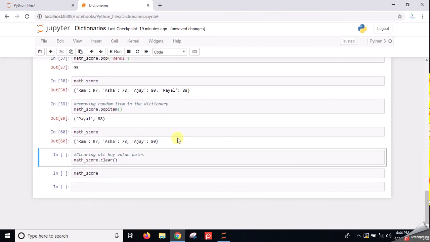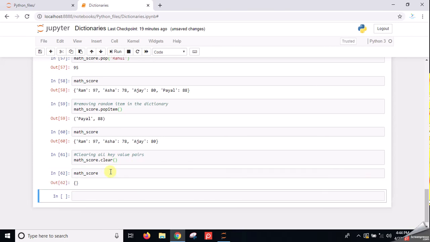Now suppose we have to delete all the key value pairs from the dictionary. Then we will use the clear function. The clear function will delete all the key value pairs from the dictionary. Now if you see the dictionary, there is no value. This is the empty dictionary.